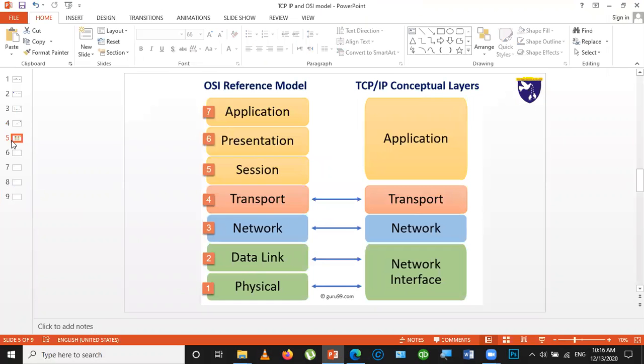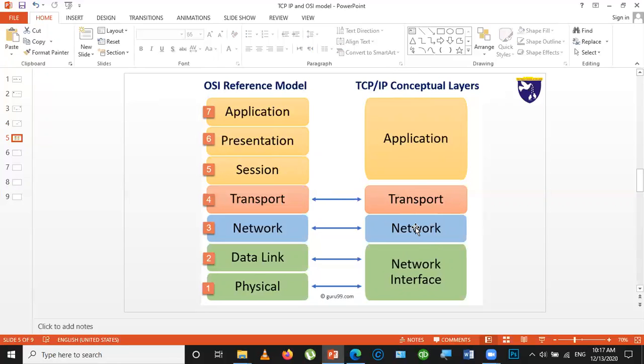First, the OSI model has 7 layers: application, presentation, session, transport, network, data link layer, and physical layer. The TCP/IP model has 4 layers: application layer, transport layer, network layer, and network interface layer.